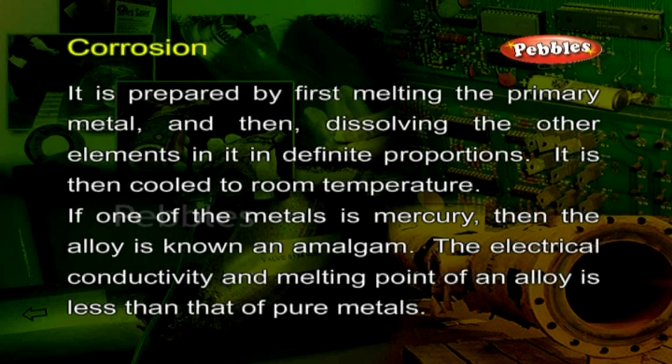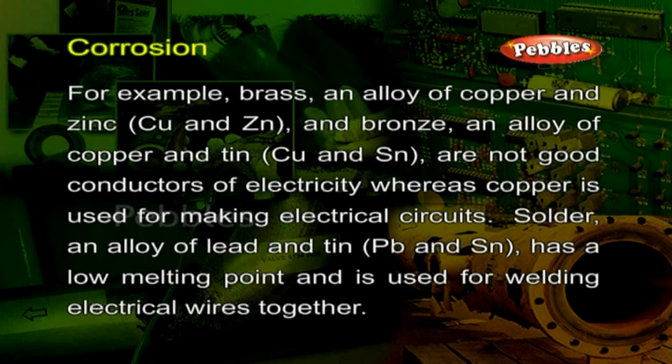The electrical conductivity and melting point of an alloy is less than that of pure metals. For example, brass, an alloy of copper and zinc, and bronze, an alloy of copper and tin, are not good conductors of electricity, whereas copper is used for making electrical circuits. Solder, an alloy of lead and tin, has a low melting point and is used for welding electrical wires together.